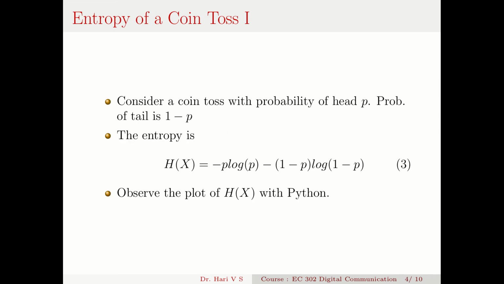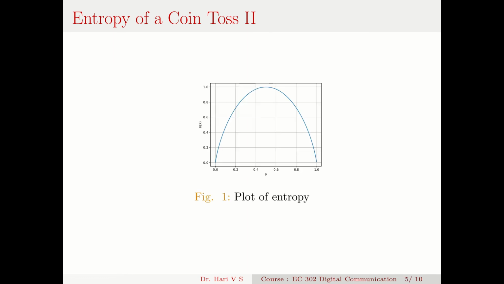Likewise, when p equal to 1, this term is log 1, so it's 0, and here it is 1 minus 1, that's 0. So again, H(X) is 0. With p equal to 1 means it is a sure event. For the sure event also, you can see that the entropy is minimum, entropy is 0. Okay. Now, when does it get the maximum?